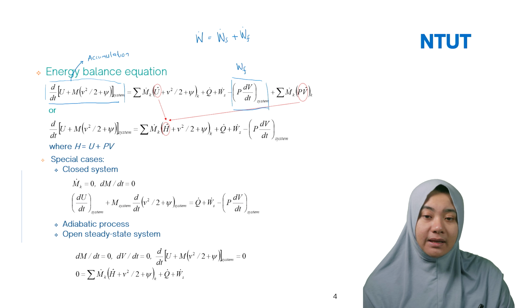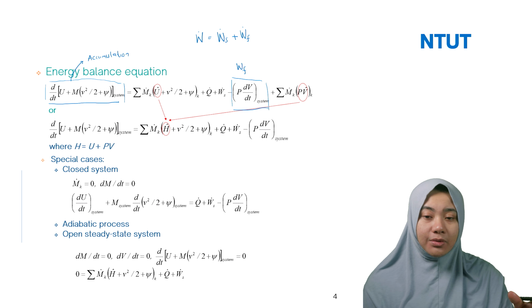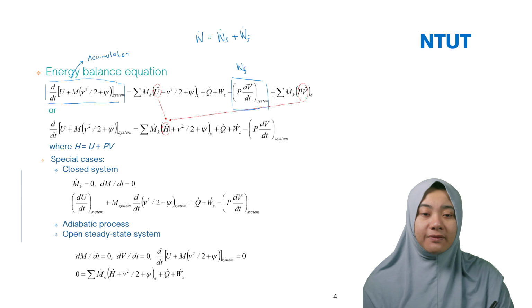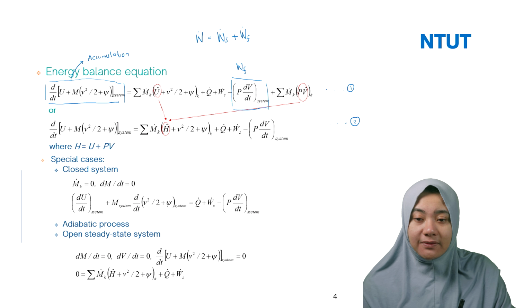However, in the general case or general calculation, we can simplify the first equation. The first one becomes the second one. So what's the second one? The second one: d/dt of U plus mv² divided by 2 plus sigma. So in here it's omega, sorry.